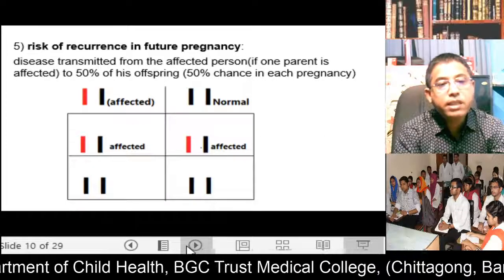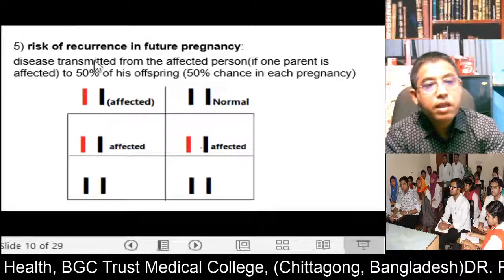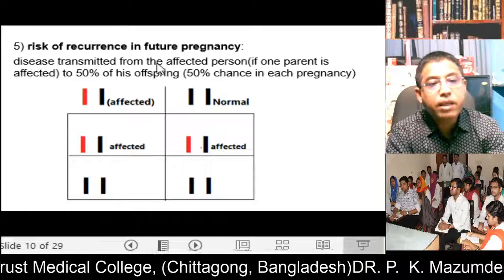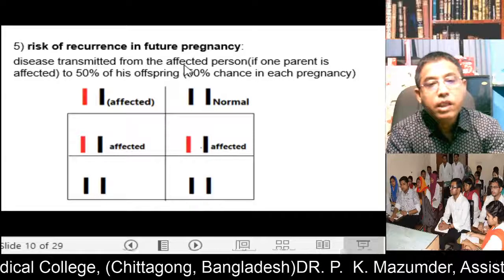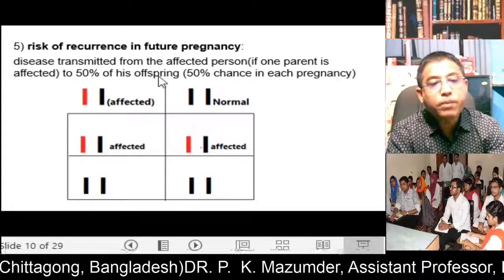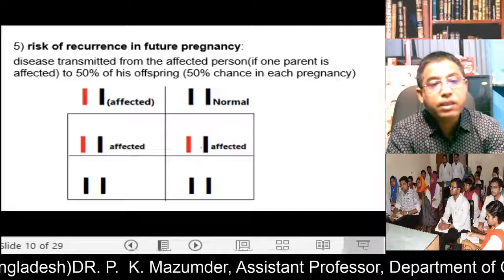Risk of recurrence in pregnancy. In future pregnancy, the disease is transmitted from the affected person. If one parent is affected, 50% of his offspring will be affected in his pregnancy.